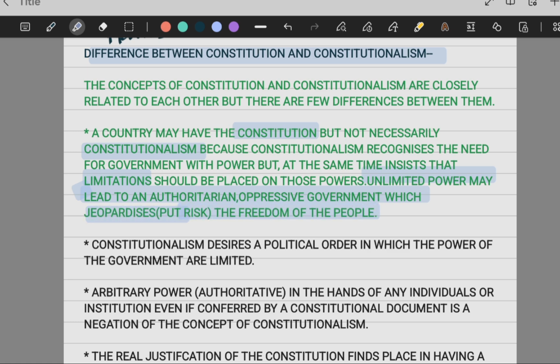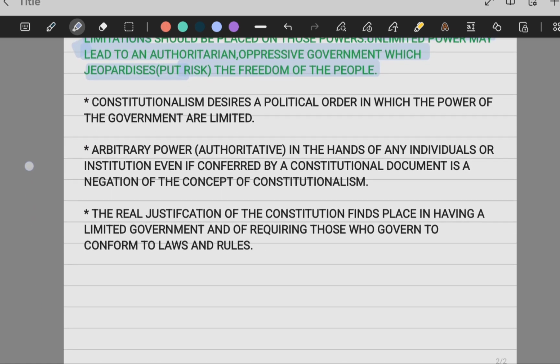That's what constitutionalism means. And constitutionalism desires a political order in which the powers of the government are limited. Arbitrary power in the hands of any individual or institution, even if conferred by a constitutional document, is a negation of the concept of constitutionalism. So it's a threat to constitutionalism.